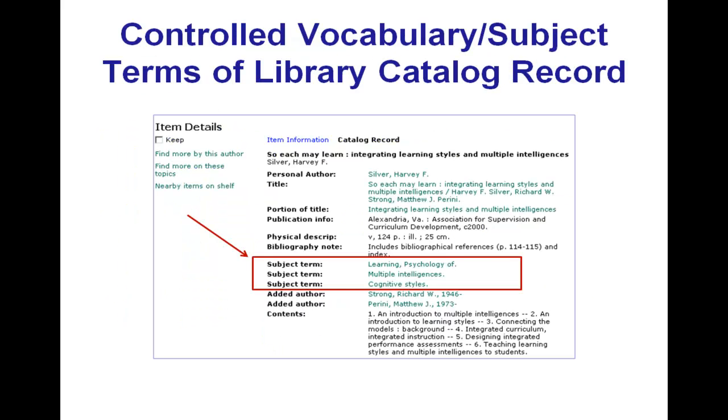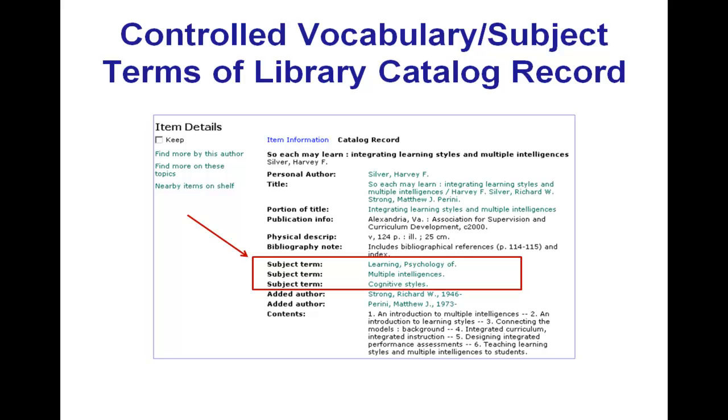Here's an example of controlled vocabulary and subject terms in a library catalog record. Again, remember I said that subject terms is synonymous with controlled vocabulary. So even though the terms in the red box do not say controlled vocabulary, they are indeed the controlled vocabulary for this particular record.